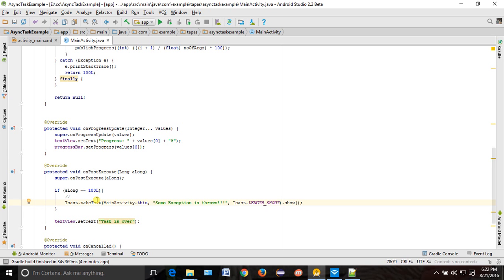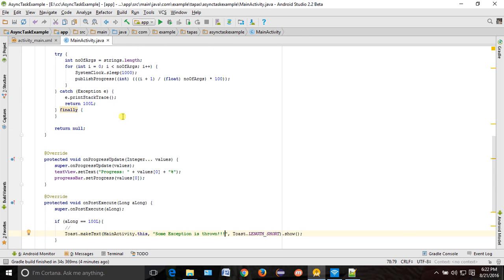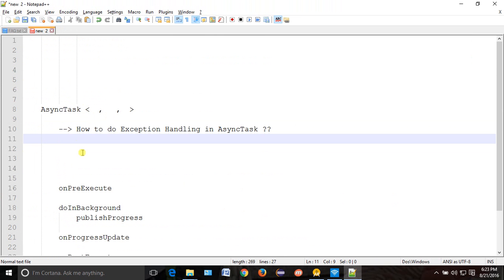This is a very typical question, that's why I told you. Whenever you want to handle an exception in your async task inside doInBackground, you can return a value, passing the return type you are having, the result type basically. You can catch it in your onPostExecute and handle it however you want. Any doubt over there? No, simple. So this is one of the questions which is asked.